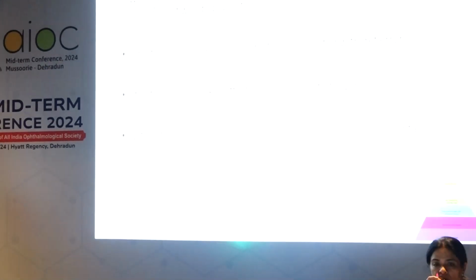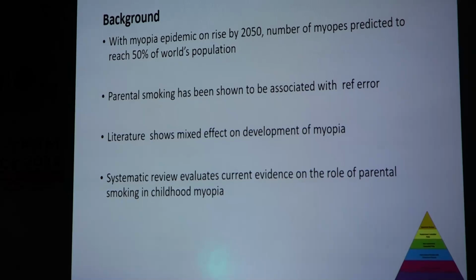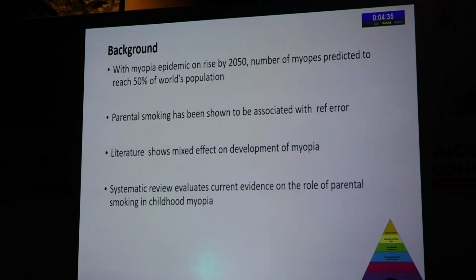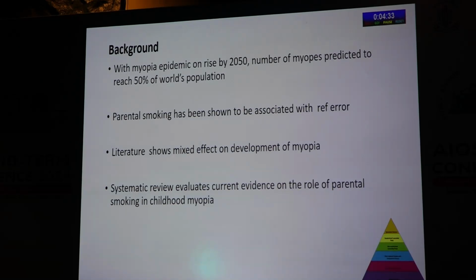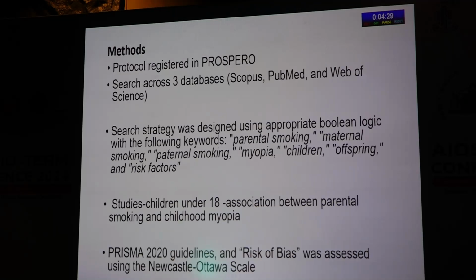As we know with the current myopia epidemic, it is predicted that by 2050 the number of myopes will be half of the world population. Parenteral smoking has been shown to be associated with refractive error, and literature shows a mixed effect on development of myopia. This systematic review evaluates the current evidence on the role of parenteral smoking in childhood myopia.